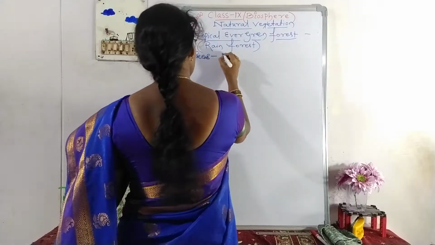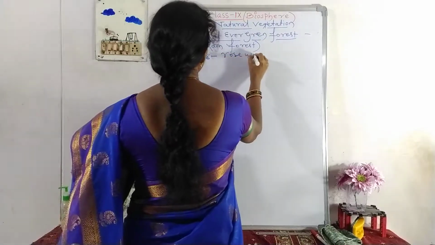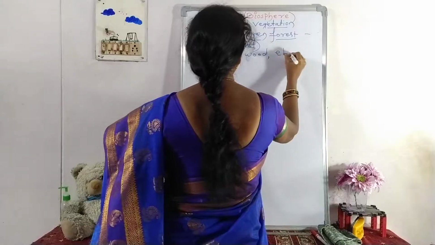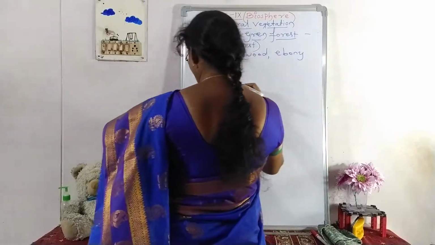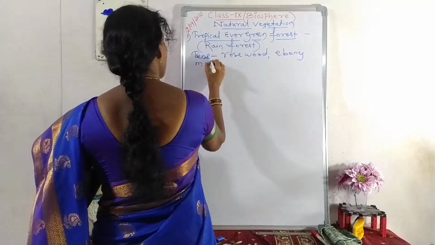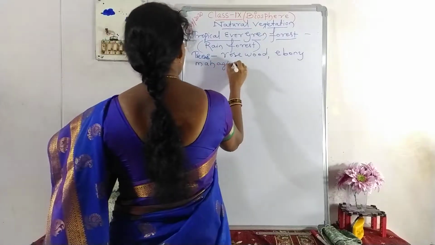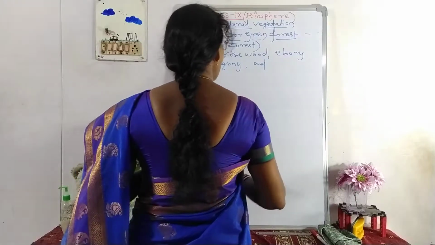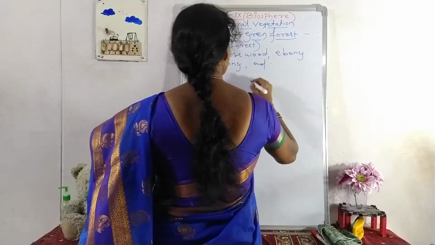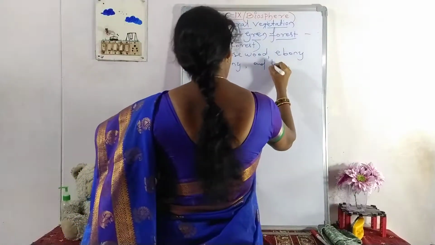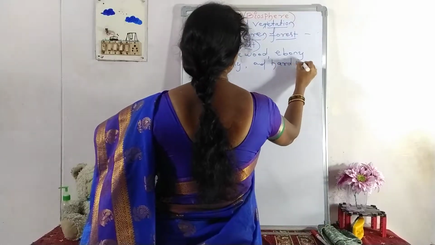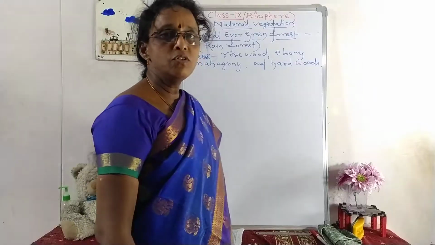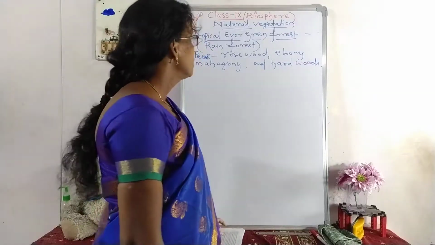Hardwood trees like rosewood, ebony, mahogany, and some other hardwood trees are common here, and they are very useful for making furniture.